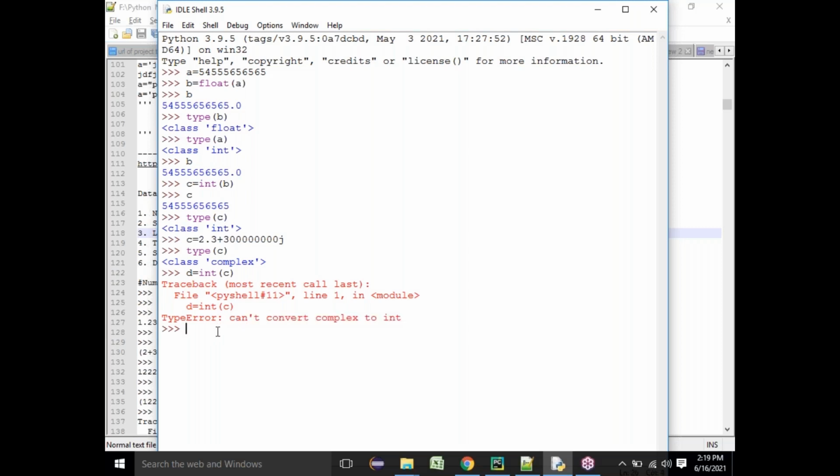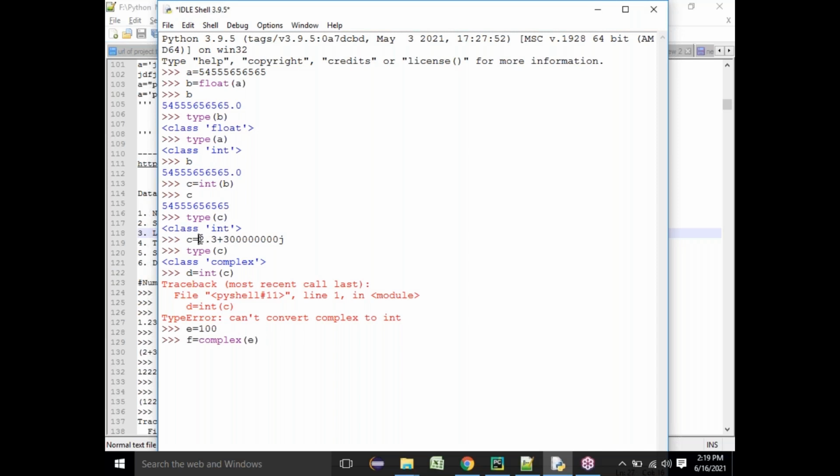But let's see the vice versa. I will take one more variable e equal to 100, which is an integer. Now I am trying to convert: f equal to complex of e. Here I'm going to convert this into the format of a plus bj. Can I do it? Yes, I can do it. How? I can write 100 in the format of complex, 100 plus 0j. Because I don't have any imaginary value, I can say 0j. It is not affecting my data. My 100 is there, my 100 is not lost.